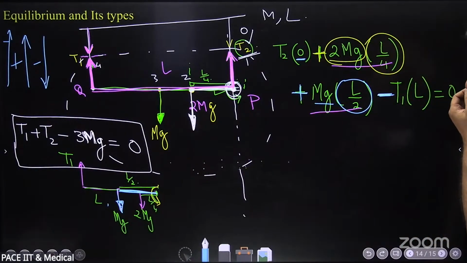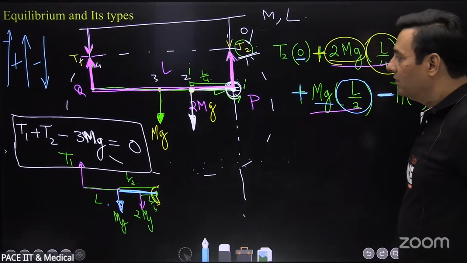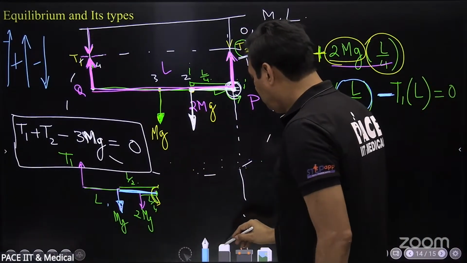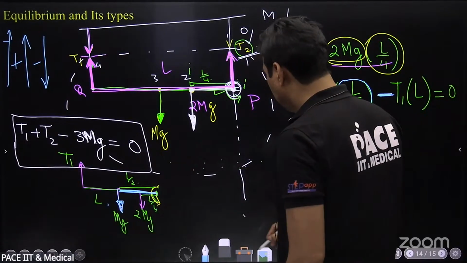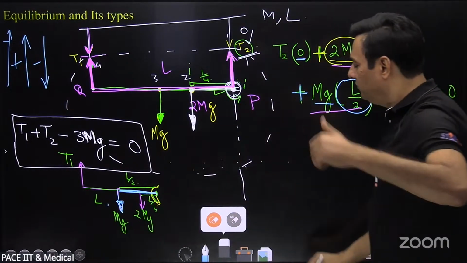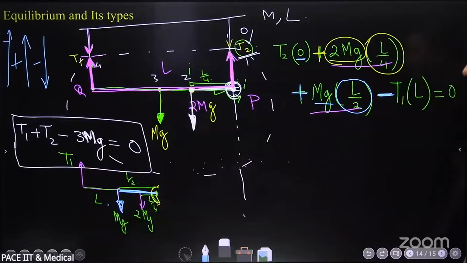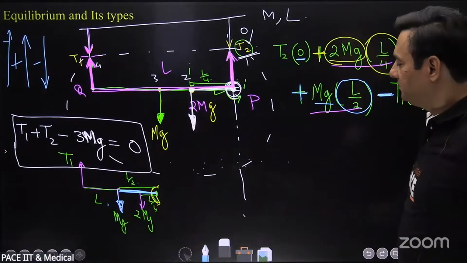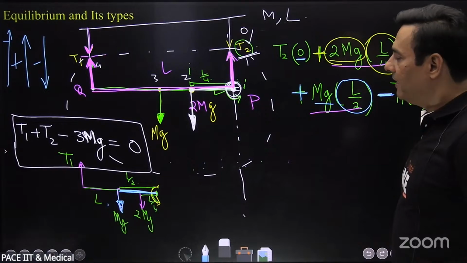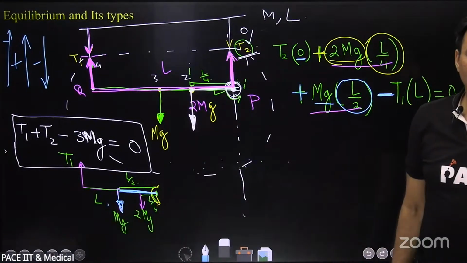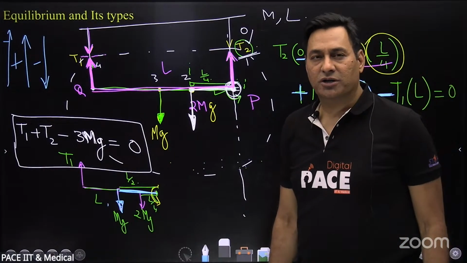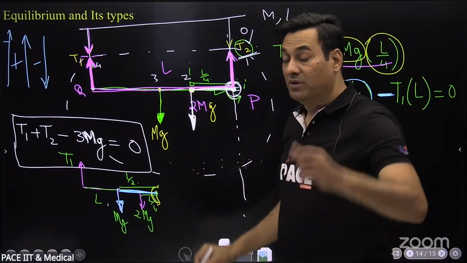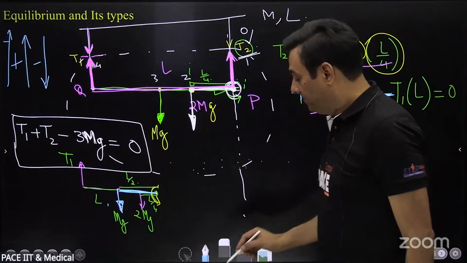Sir, we can't use point number 3 as our reference point, right? Because we can get both. We can use any point. But in that case, we'll get T1 and T2, so there are three, and we will solve them. Instead of doing it about one point and then taking the overall torque to get the other tension, I did both the tensions separately, like torque about P and then torque about Q. Please pay attention.